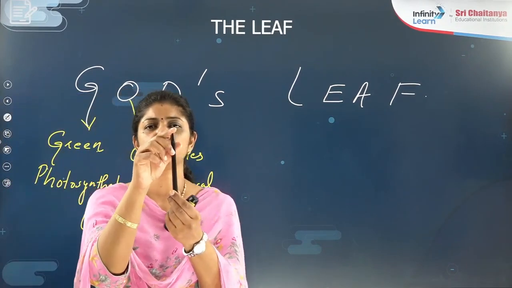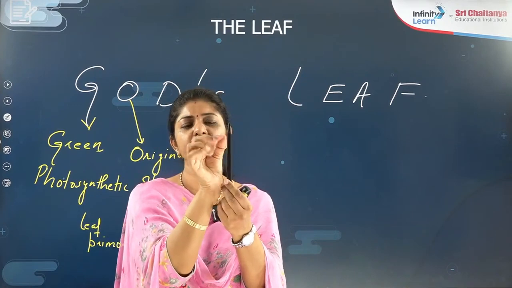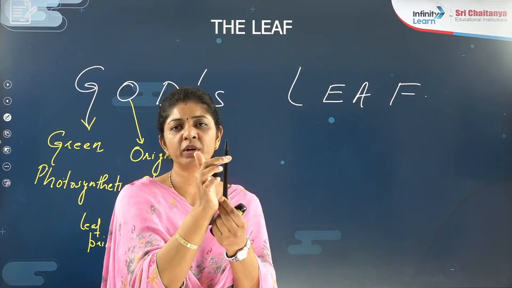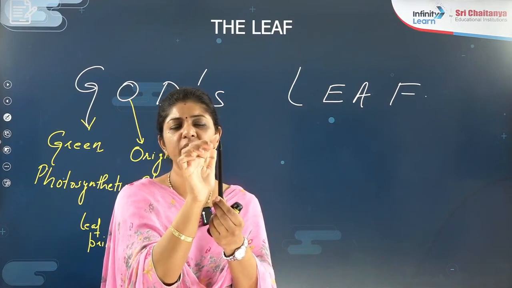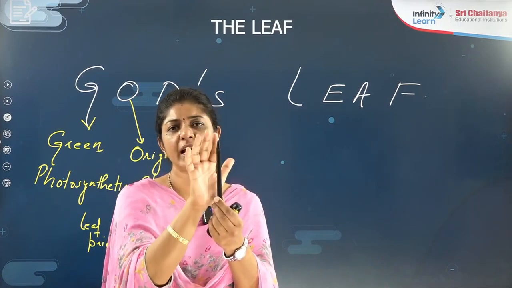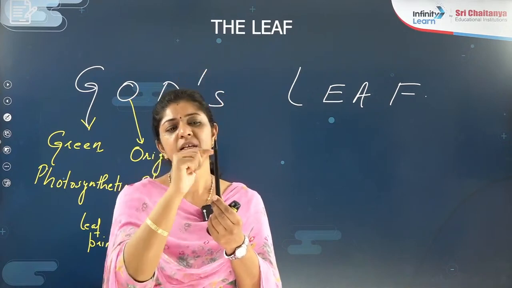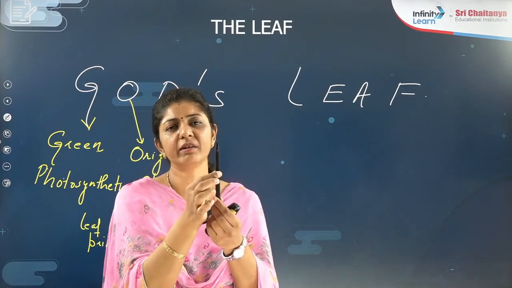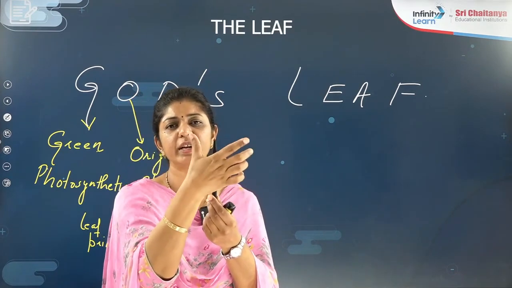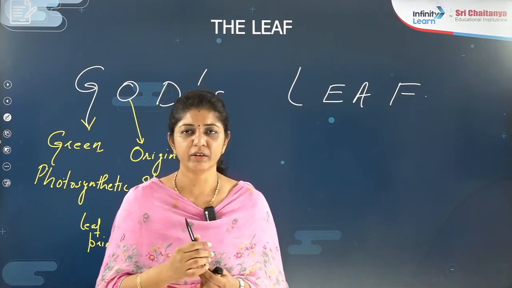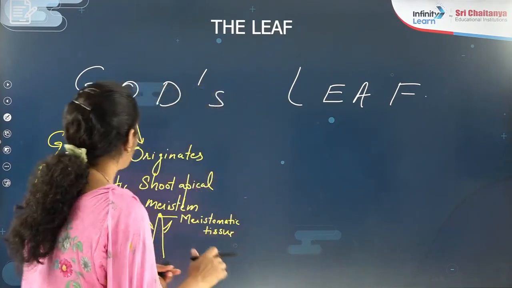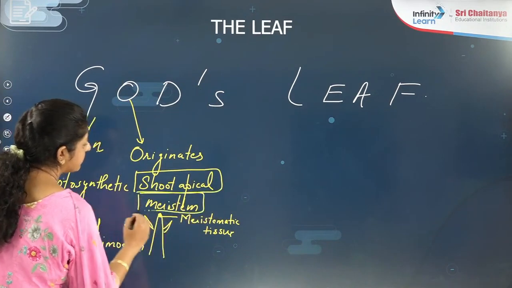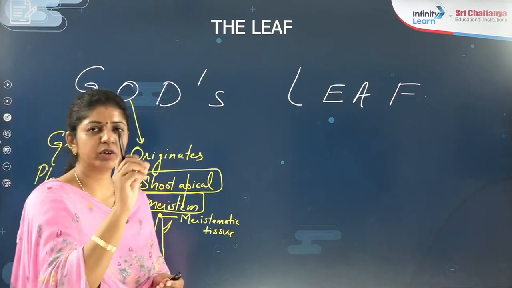Like this is the tip of the shoot. It is growing upward and leaving behind some tongue-like projections. That point you call the node. But who gave rise to that? The shoot apical meristem, which then leaves that and keeps moving upward, still keeps growing, and in between keeps giving leaf primordia. The earlier one matures, then the next will mature and give rise to the leaf. So right now you should know that the origin of the leaf is the shoot apical meristem, which is present at the tip of the shoot.